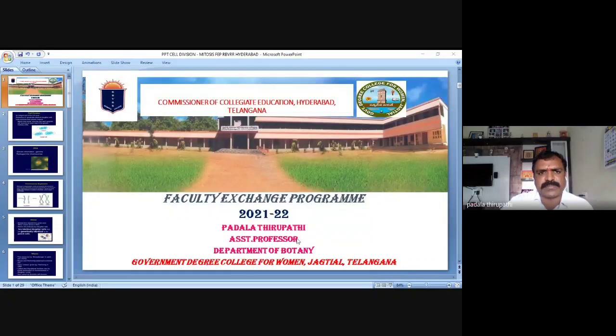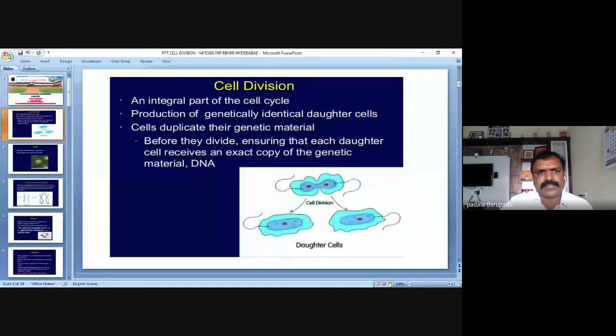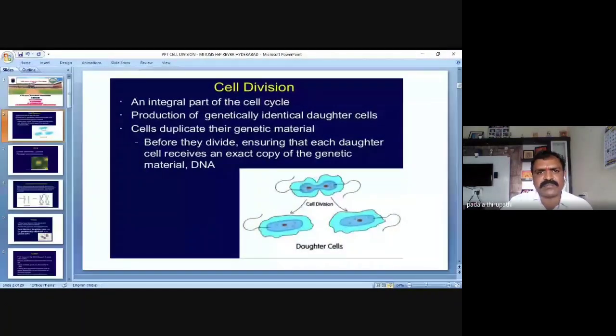Discuss one of the most important topics, that is cell division. In cell division, we have already discussed in the last class the cell cycle and what are the checkpoints of cell regulation. We discussed it yesterday. I hope it is clear.